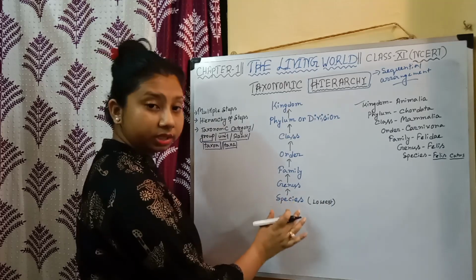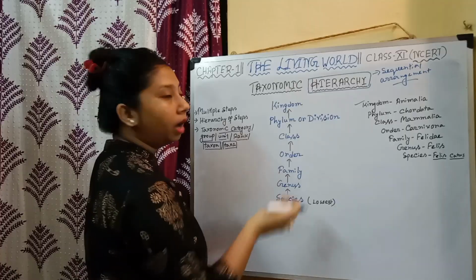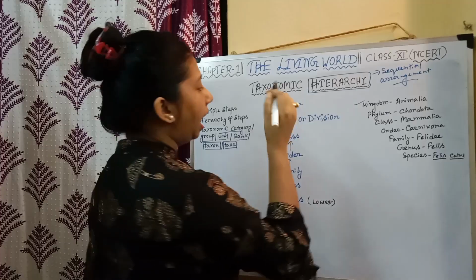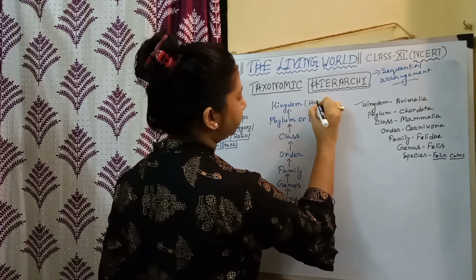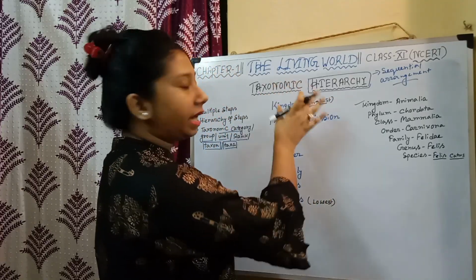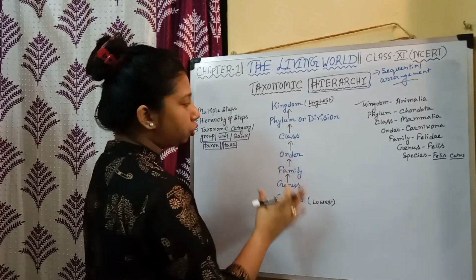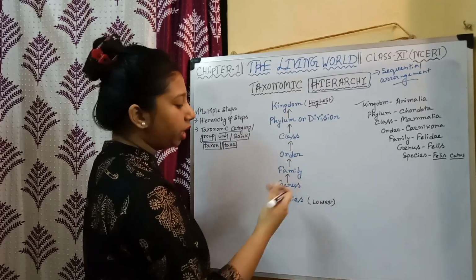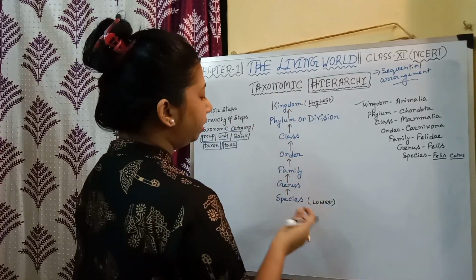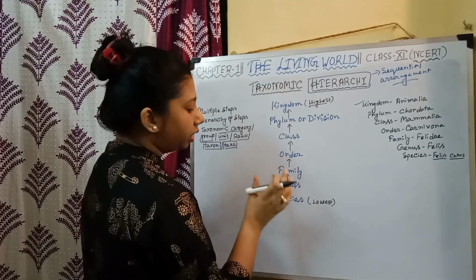Here the species is the lowest taxonomic category or lowest taxon, and the arrow denotes we are moving upward. So that means we are moving from the lowest to the highest category, and kingdom is actually the highest taxon or highest taxonomic category. So this is the ascending order, as we are moving from the lowest to highest. Correct? So in writing this sequence, you have to keep in mind that we have to write